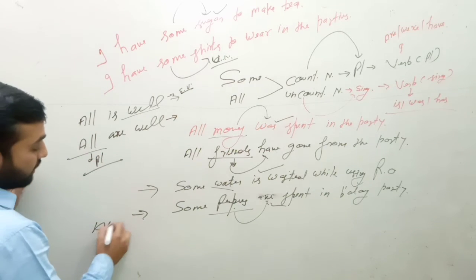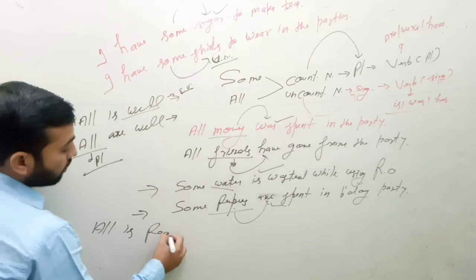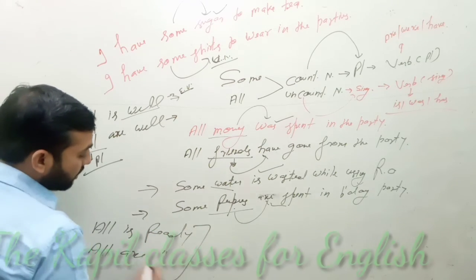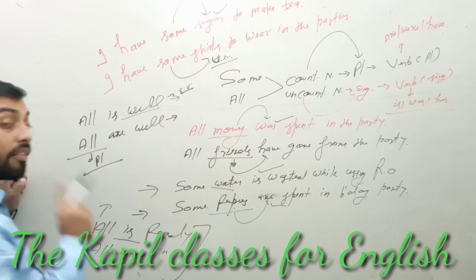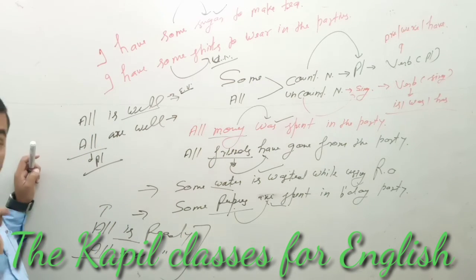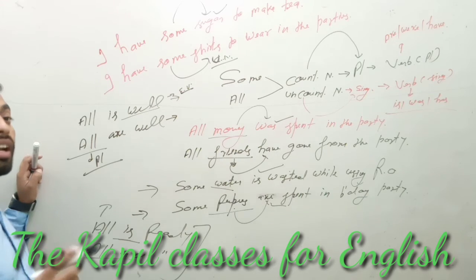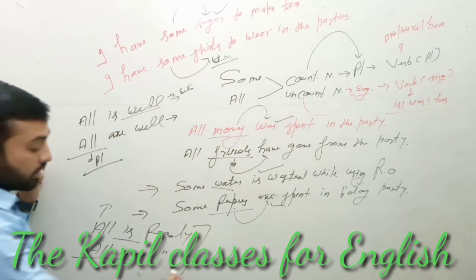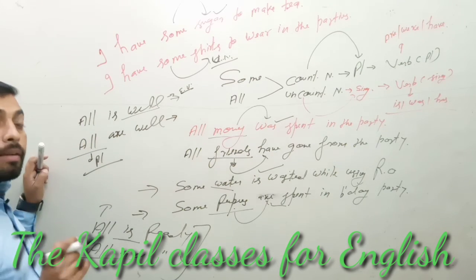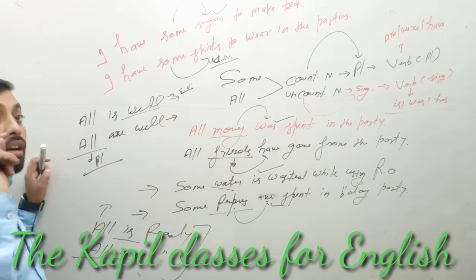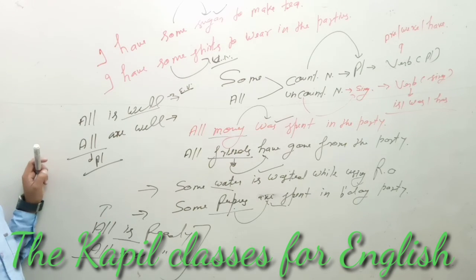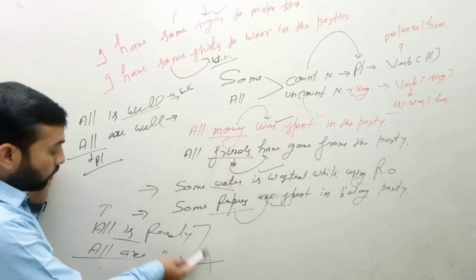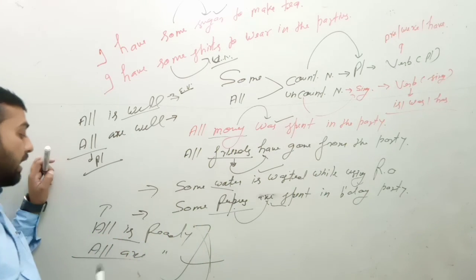You can say all is ready and all are ready. "All is ready" gives the sense of everything, and "all are ready" gives the plural sense. For example, you are in a class and 5 students are sitting. I came in the class and I can say, all are ready to study. Yes sir, we all are ready to study. And if I say all is ready, it means light is ready, fan is ready, bench is ready, it means everything is ready to use. So this is the example. You can use both all is ready and all are ready.